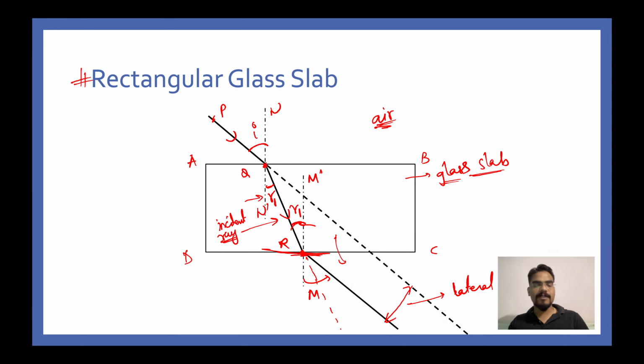So please let me know in the chat box, guys, whether you have understood the refraction phenomena through a rectangular glass slab. One by one we have looked at it. Just let me know in the comment box or chat box if you have understood the diagram that we have discussed here.